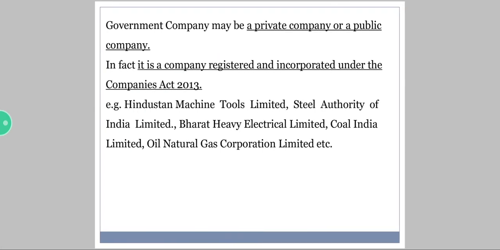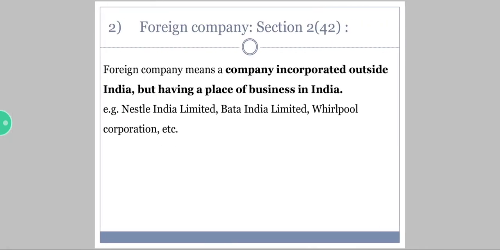Now see here, a government company may be a private company or a public company. In fact, it is a company registered and formed under the Companies Act 2013. See, a few examples are given for government company: Hindustan Machine Tools Limited, Bharat Heavy Electrical Limited, Coal India Limited, Oil Natural Gas Corporation Limited, etc. These are a few examples of government companies.